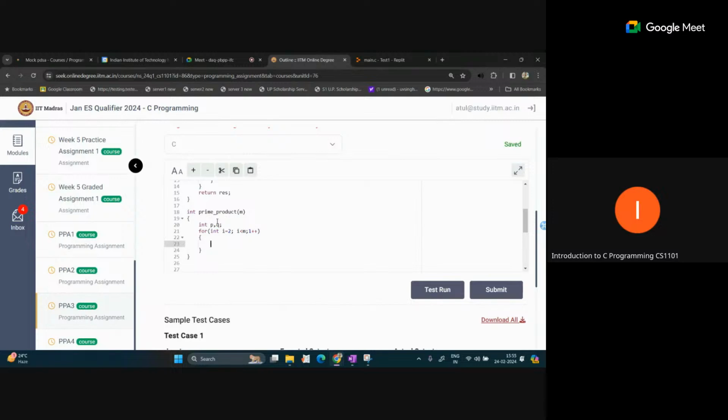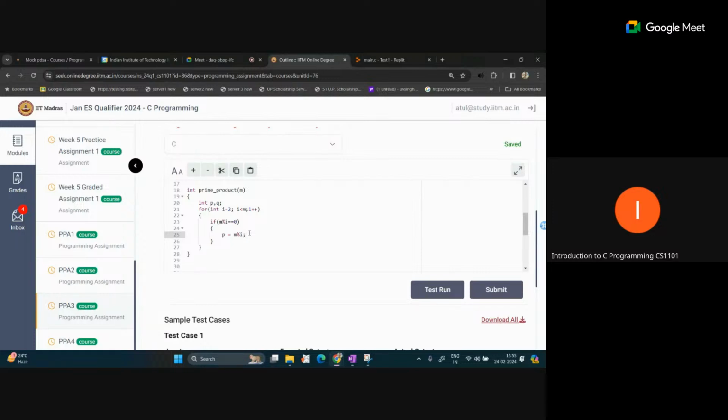And inside this function we will check this condition. So if our m is divisible by i, that is m percent i equal to 0. If this condition is true, inside this we can decide the p value here. So p equal to i. Okay, so one value we have received from here.